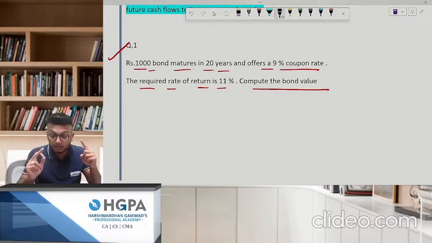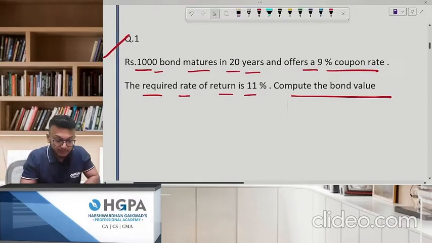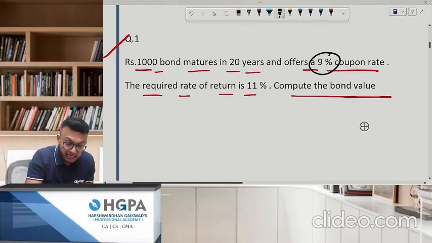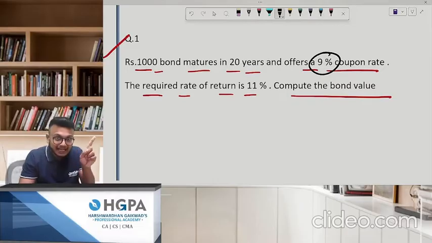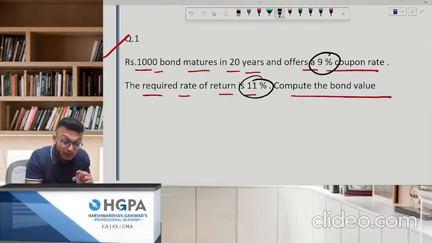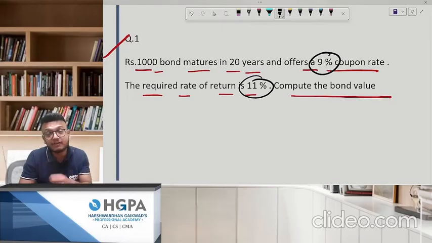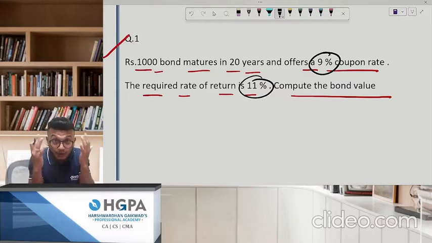But remember one thing, in this question, how much is the coupon rate? How much is the interest rate? The company is offering 9%. And please tell me how much is the expected or desired rate of the investor? It is 11%. So can you tell me, is the company living up to the expectation of the investor? The answer is no. So you tell me whether the investor will buy this bond at a high price or at a low price. And the answer is obviously at a discounted price.